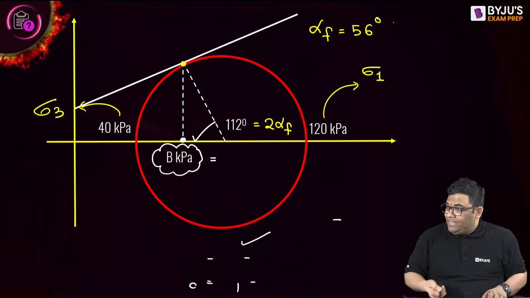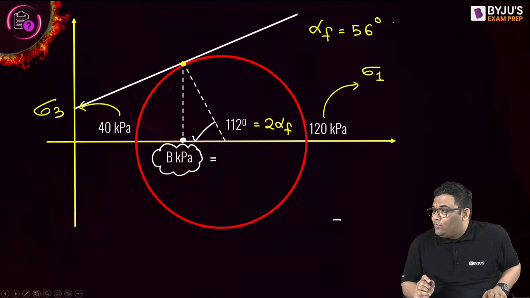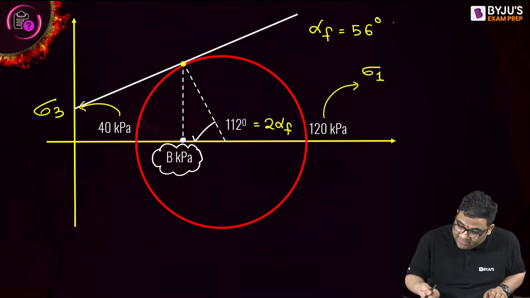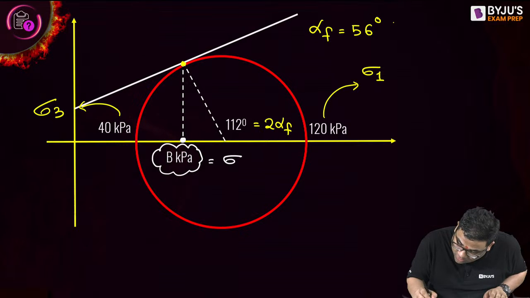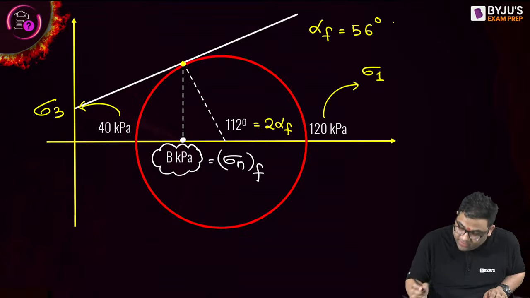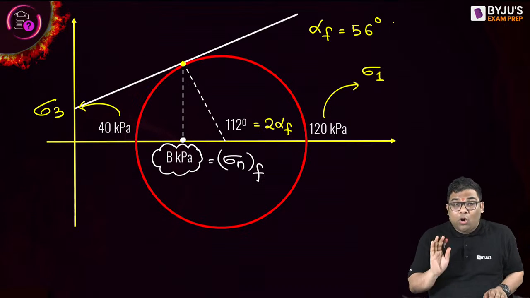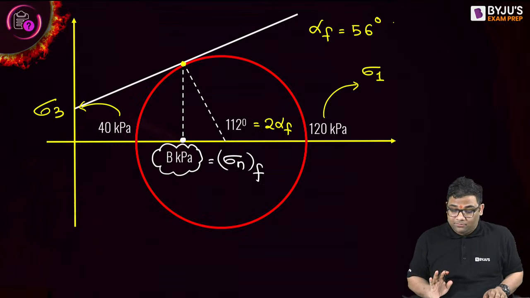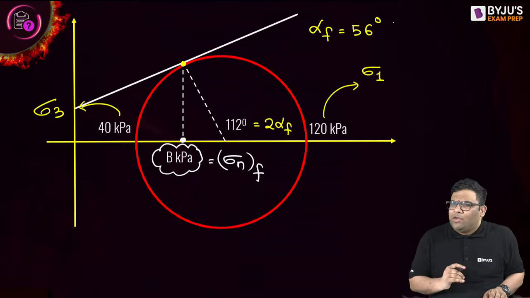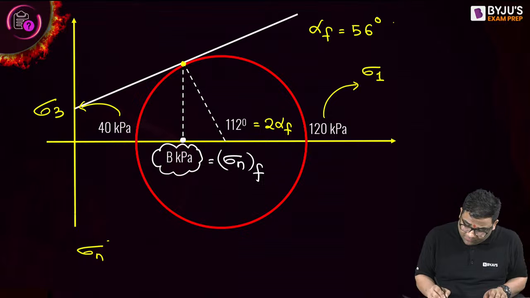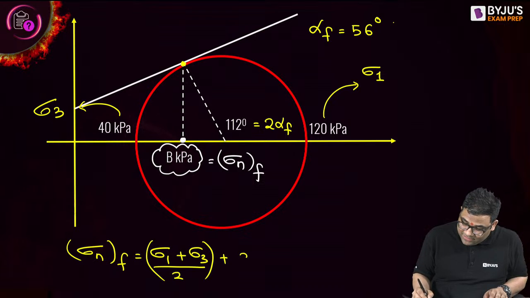Now, what is B? Tell me. Yes. Very good, Tejoram. Very good, Nikki. Others. What is this B? This is sigma NF, the normal stress on the failure plane. Very good. You know the equation, right? Sigma 1 plus sigma 3 by 2, plus sigma 1 minus sigma 3 by 2 cos 2 alpha f.